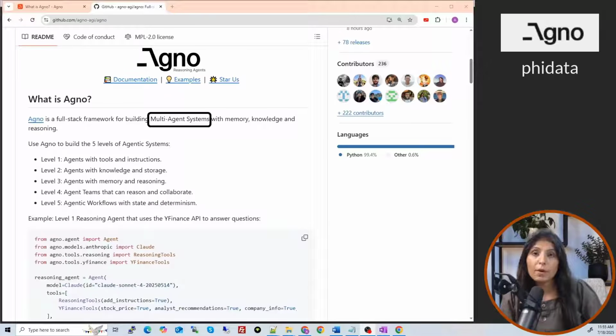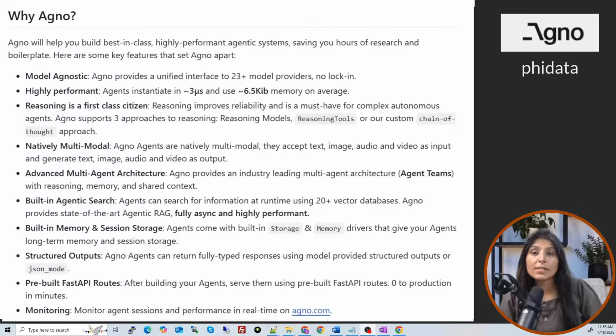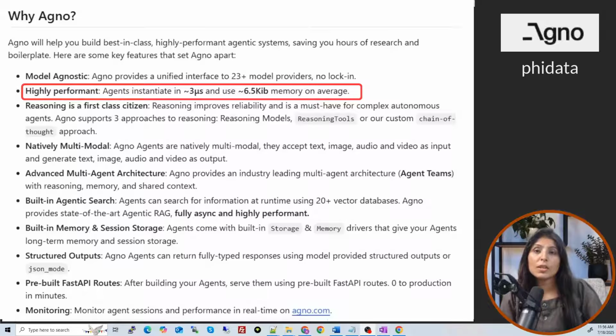But before learning about EGNO, let's understand why do we need EGNO if we already have other frameworks like LangChain, LangGraph, and Creo AI. With these frameworks, we can create agents, right? Then why EGNO? So the main reason is EGNO is very fast and it uses very little memory. So let's talk about speed first and then we'll discuss about the memory part. EGNO can start agents in just 3 microseconds, which is very fast, right?